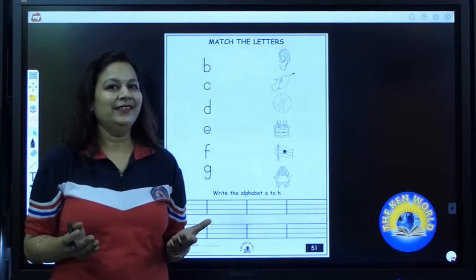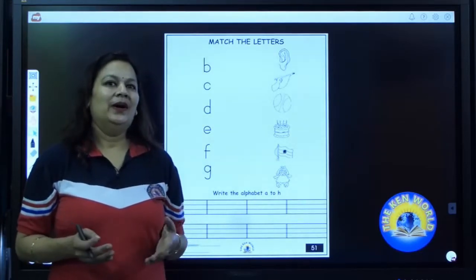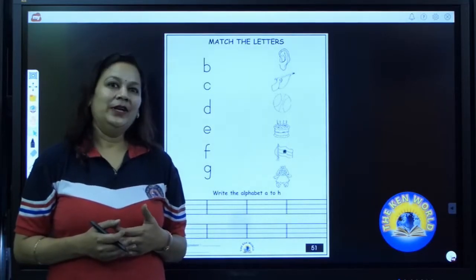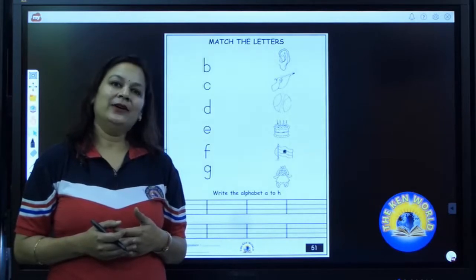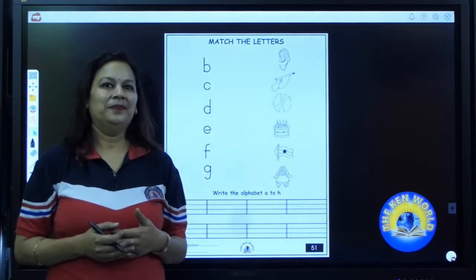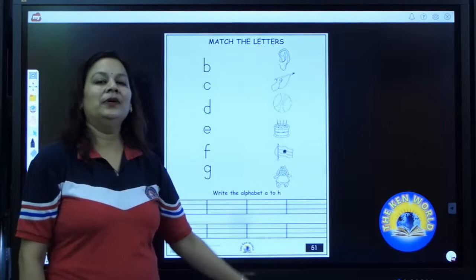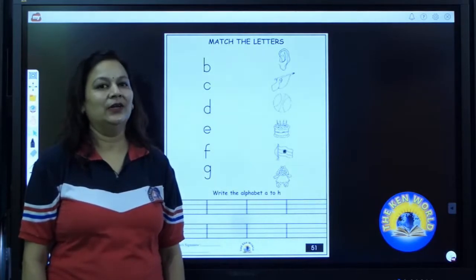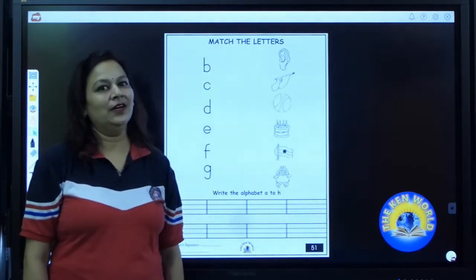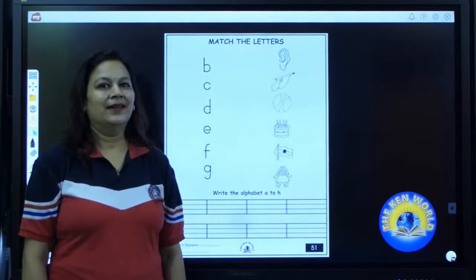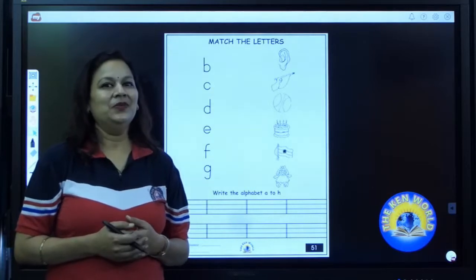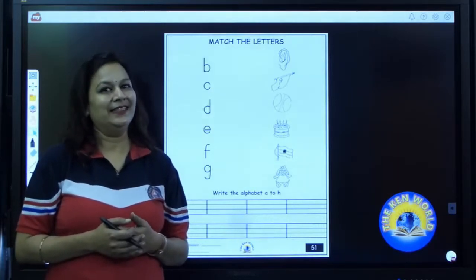Hey my little friends, how are you? I'm sure you are doing great. So, are you ready with your files, pencil, erasers and crayons? Yes? So take out your English file and open page number 51. Which page number will you open? 51. Have you all opened your page? Yes? Now on this page we are going to do an activity.